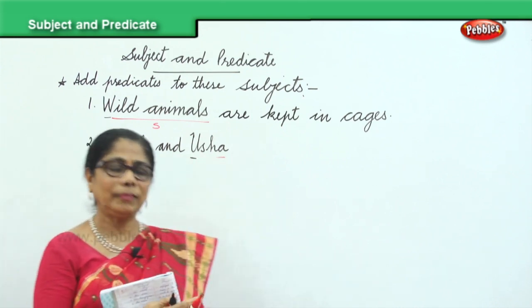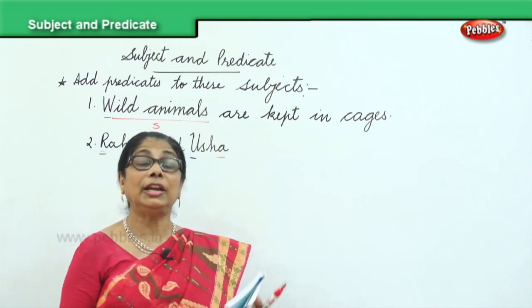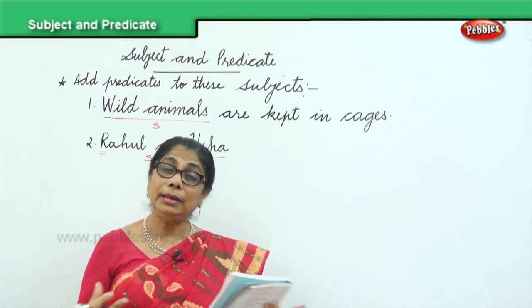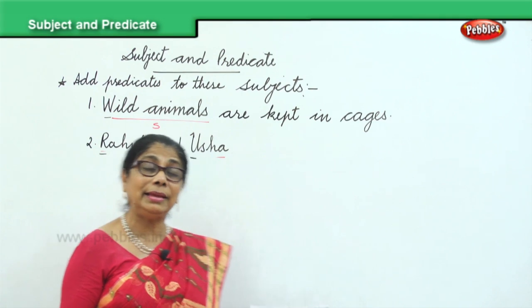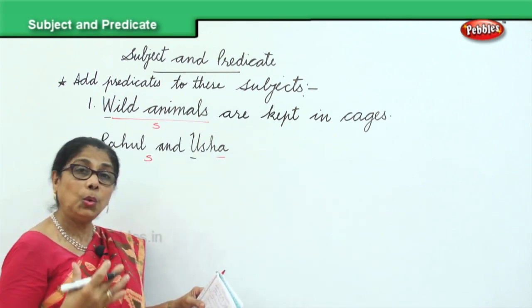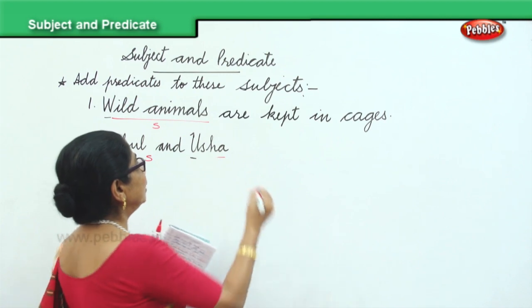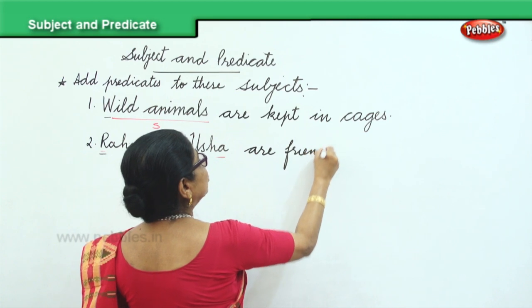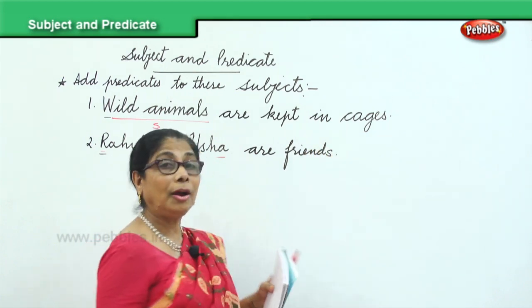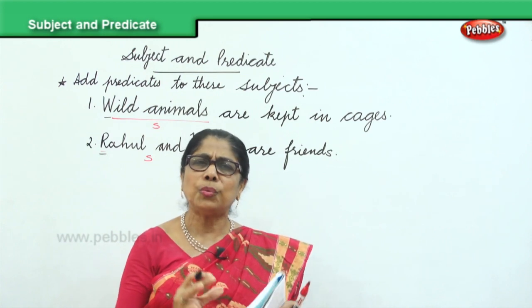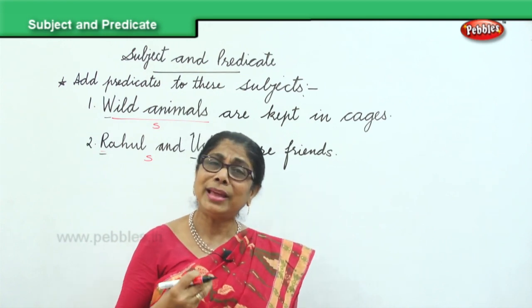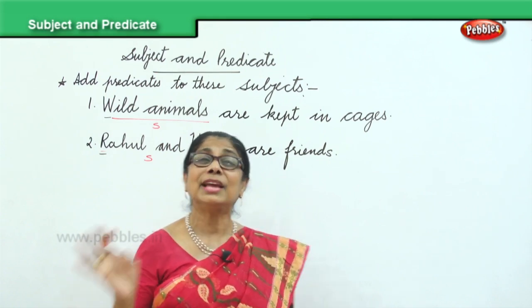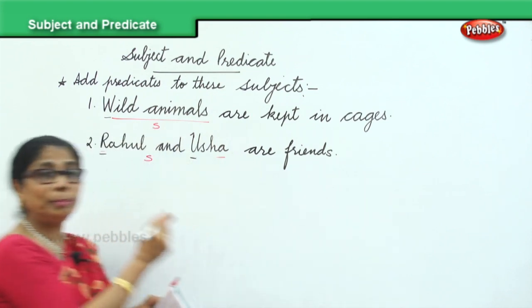Now what are they? You can say Rahul and Usha are friends. They are twins. They are studying the same way. You can end anyhow. You can put anything. Rahul and Usha went to the market. Rahul and Usha are friends. Rahul and Usha are fighting. Rahul and Usha love to study together. So when the subject Rahul and Usha are given, you can put in any predicate to make a complete sentence. Only thing, end it with a full stop, begin with the capital letter.